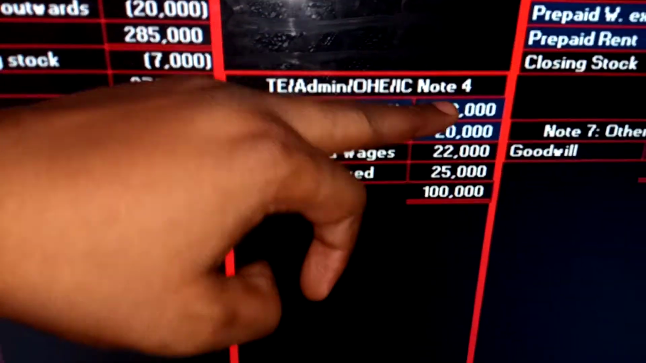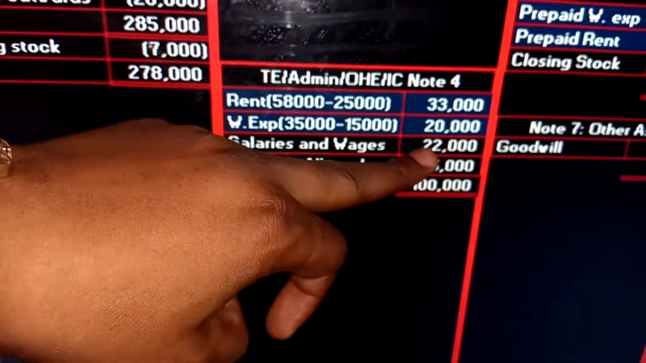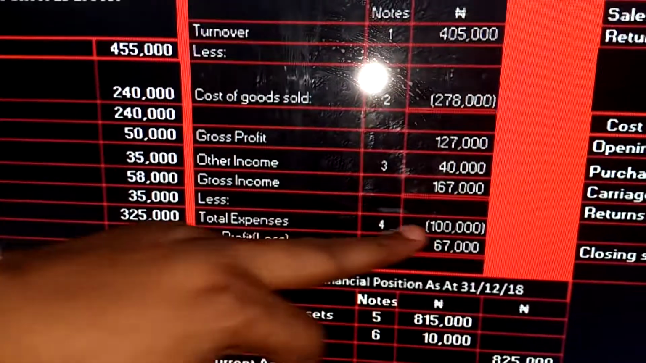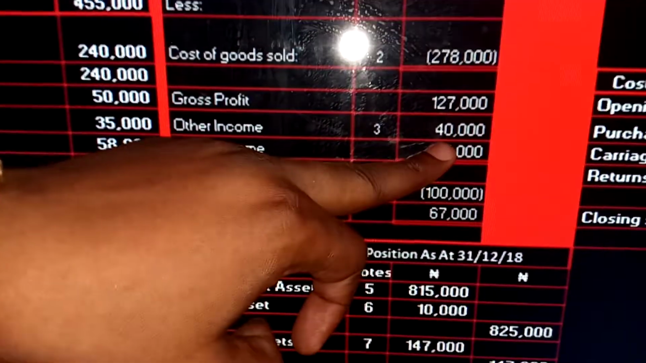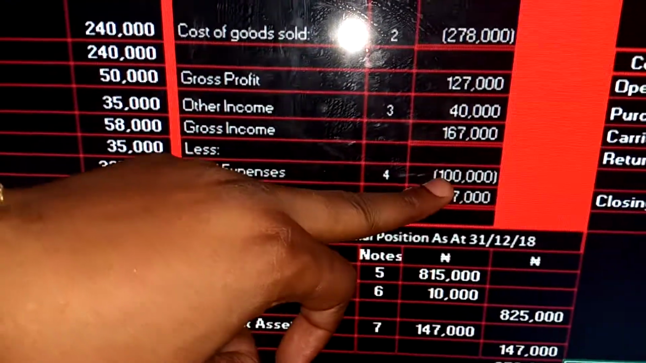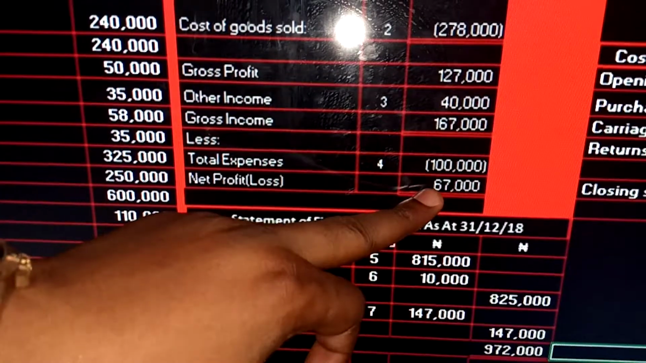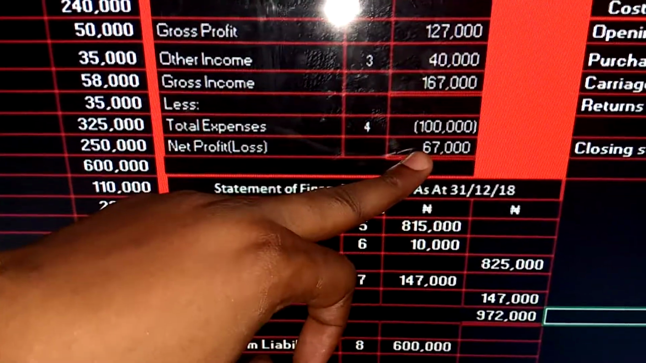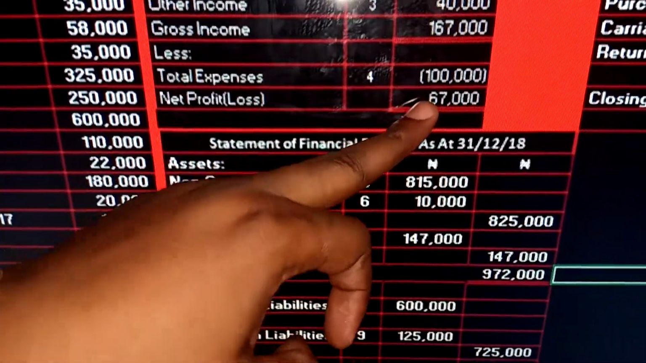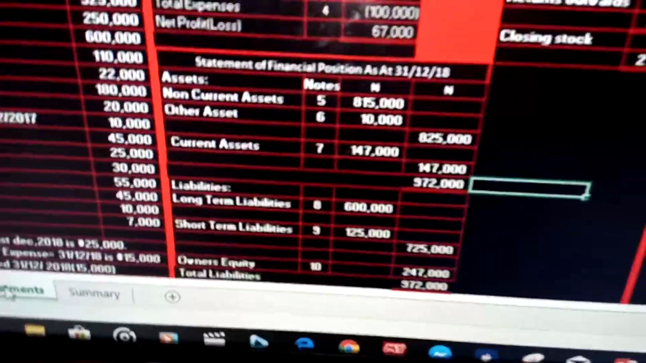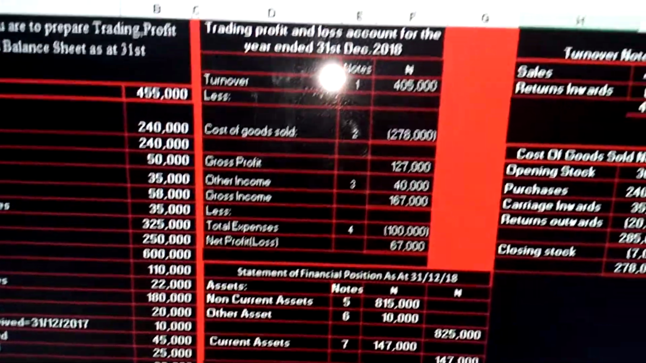So when you add 33,000, 20,000, 22,000, you have 100,000. So total expense here is 100,000. So if you say gross income of 167 minus total expense of 100,000, you have 67,000 as your net profit. So that's your trading profit and loss account.